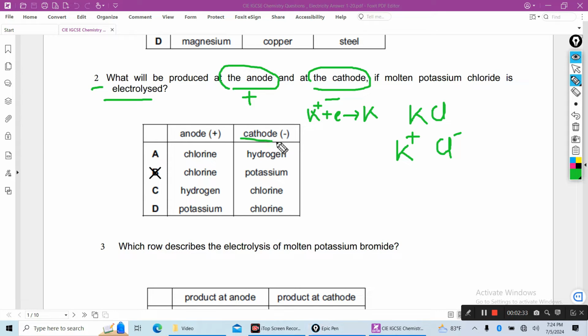So at the cathode potassium is produced, and at the anode, chloride ion is oxidized, meaning it loses electron to produce chlorine gas.